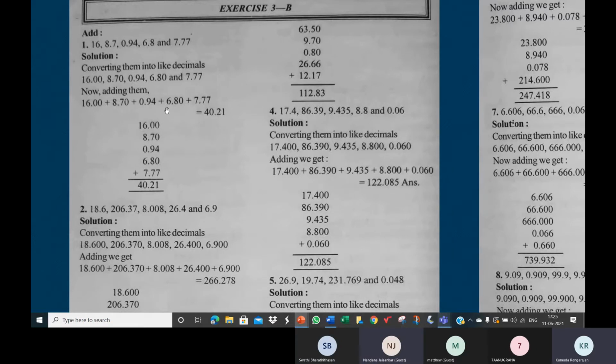So arrange the decimals like this and then perform the addition as usual. You can just try this in your book and see if you have any doubts. So the important thing is to convert all the decimals to like decimals. Check which decimal has the most number of decimal places. So here, 2 decimal places. So we convert every number to a decimal with 2 decimal places.